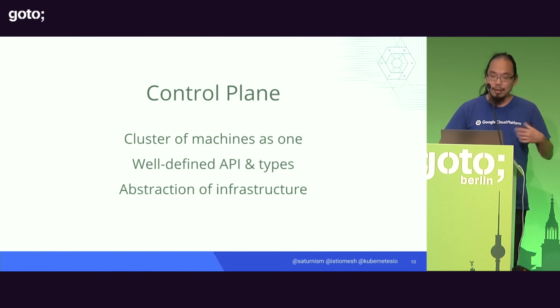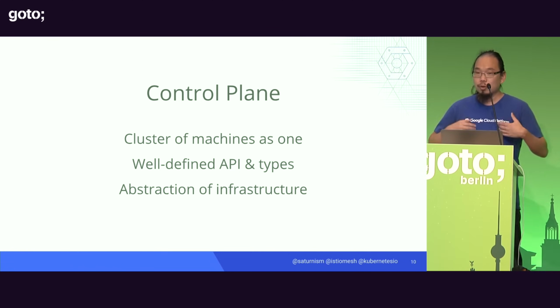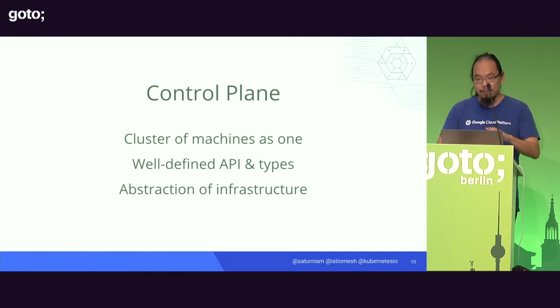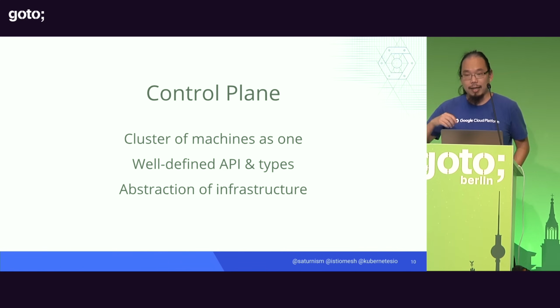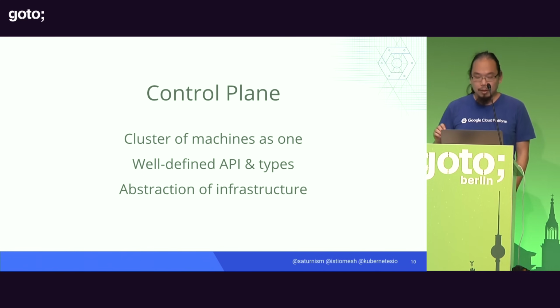And because of that, it doesn't matter which cloud you're running on, which physical infrastructure you're running on, you can deal with the application level stuff with Kubernetes in this well-defined API, and behind the scenes, we will make it into a reality. And that is the abstraction of the infrastructure.